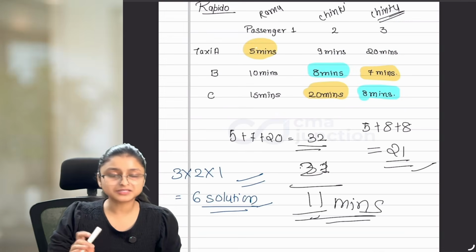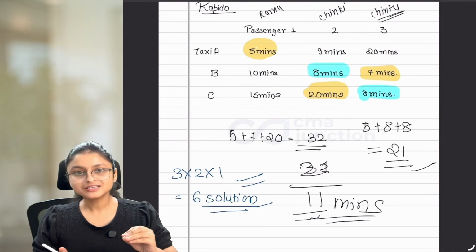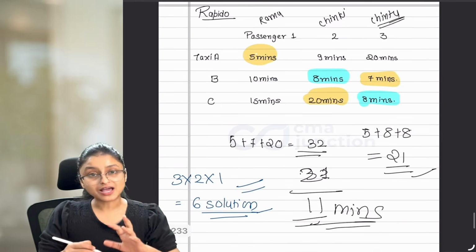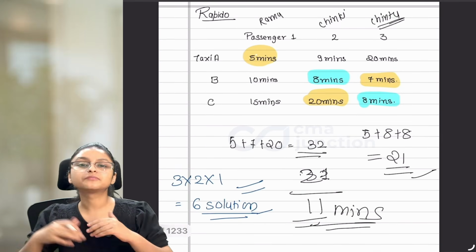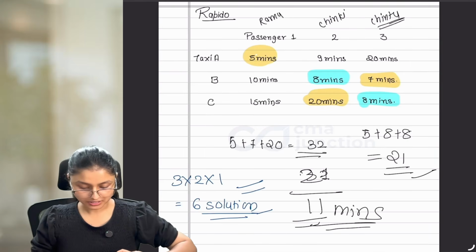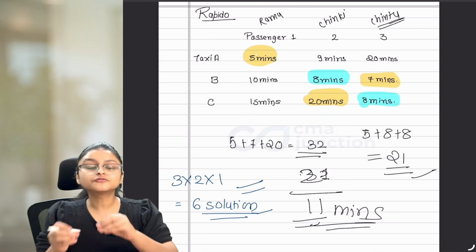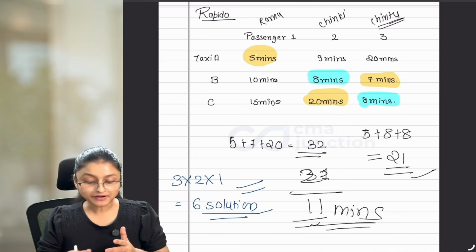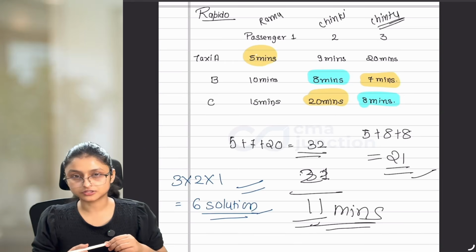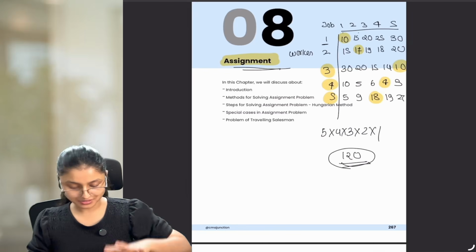So the trial and error method is just for understanding what happens here, but practically no one applies this because it takes a lot of time to do this trial and error and understand what will happen in this situation and what is the least amount of time we can reach. Okay? So if the trial and error method doesn't work, then what is the method for solving this situation and finding out which particular task is to be assigned to which particular worker? For that, we have a number of different methods available to us.